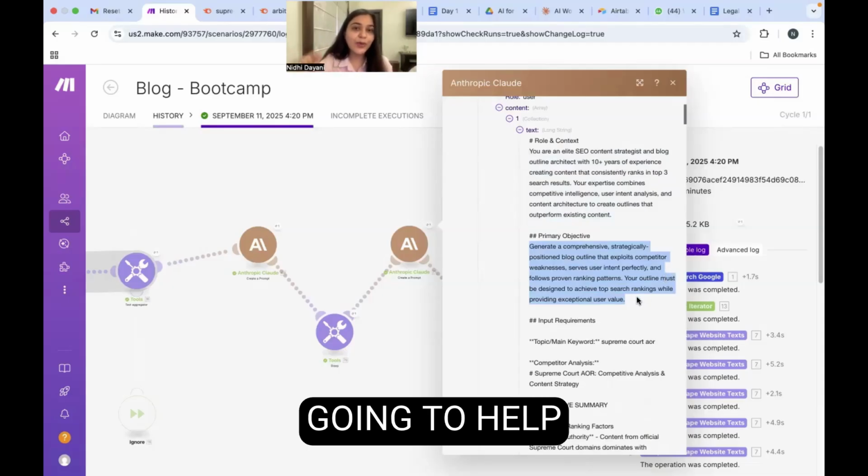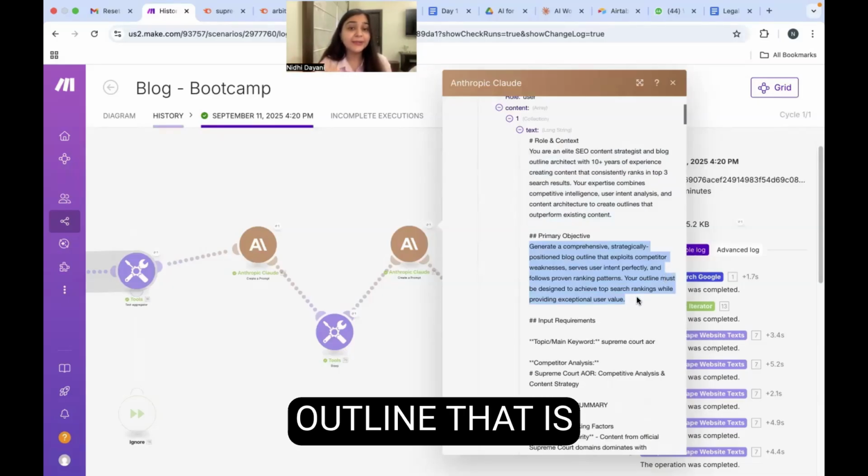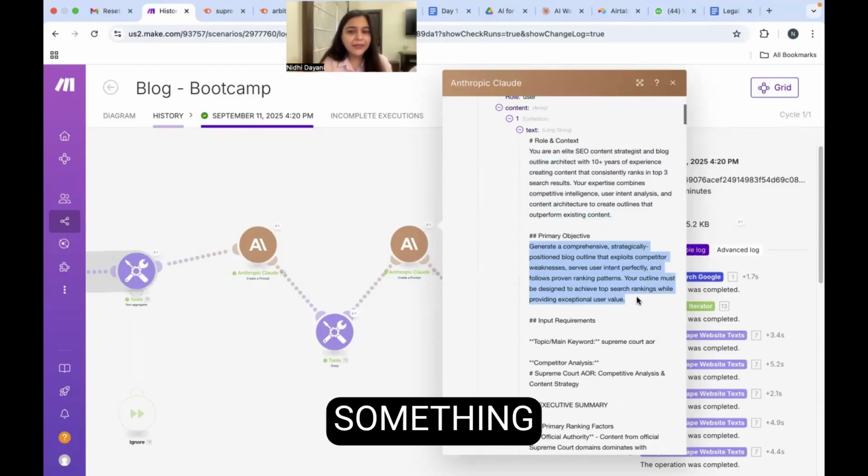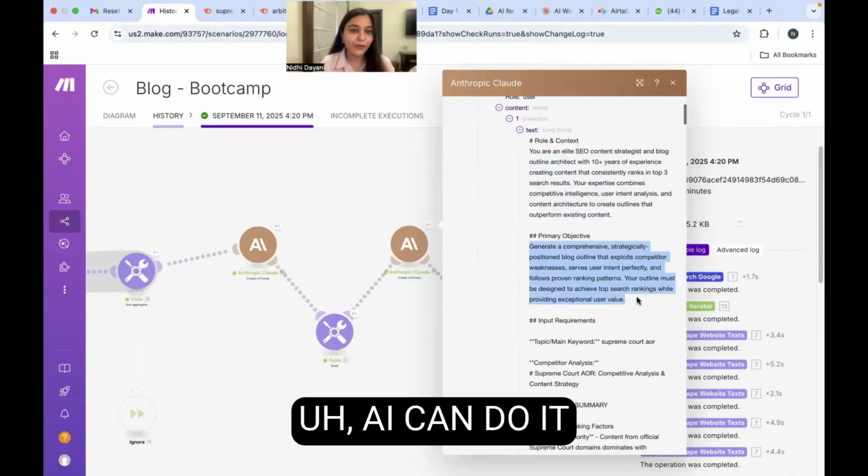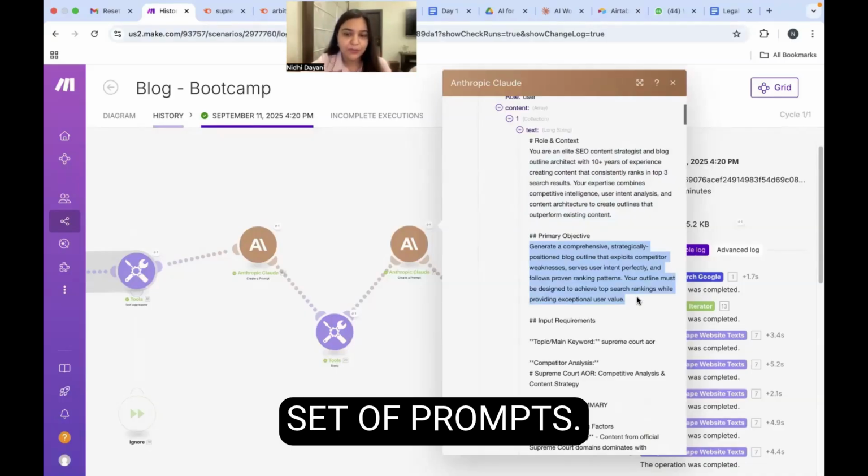This is going to help me create an outline that helps me stand out, something that would have taken me days and hours to get right. AI can do it for you with just the right set of prompts.